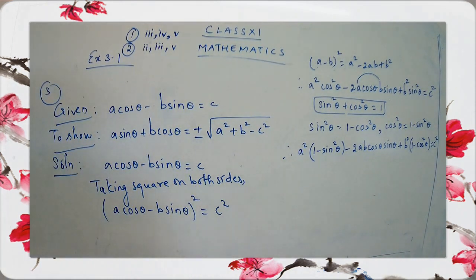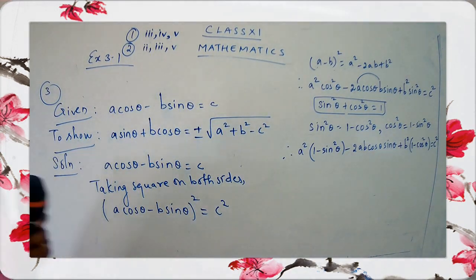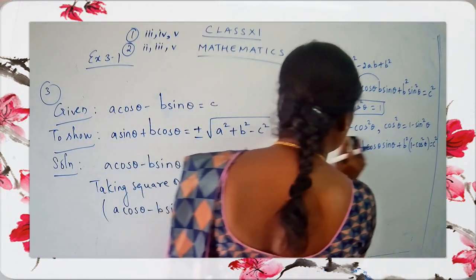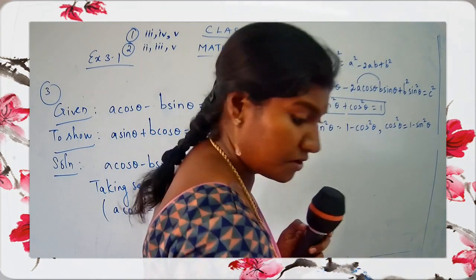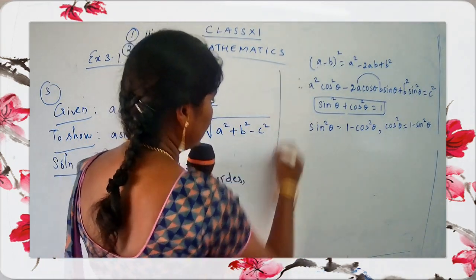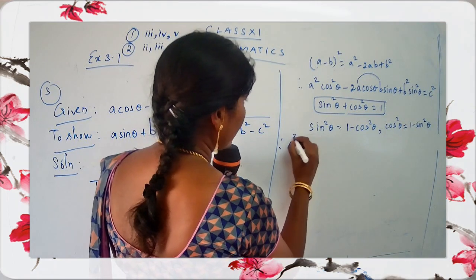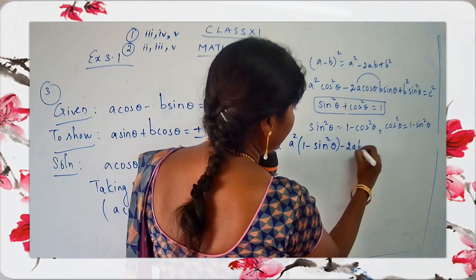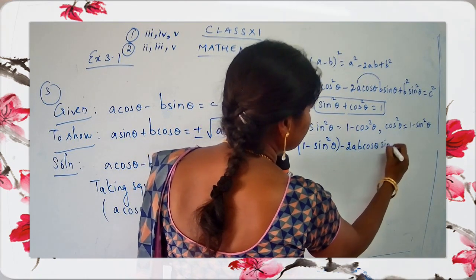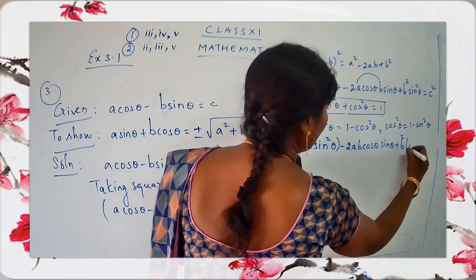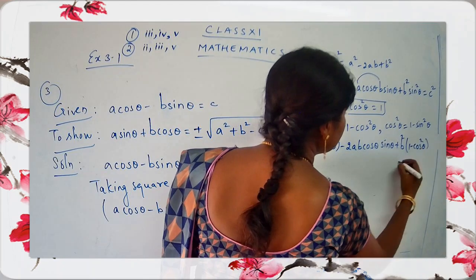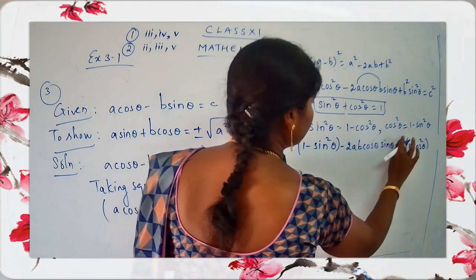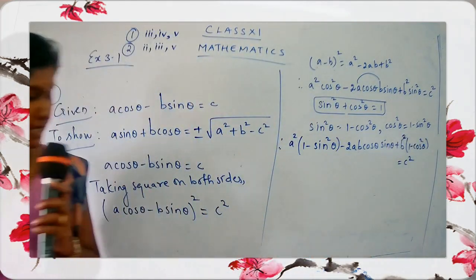Get on the steps. Can you see, children? I'll just write it down closer. It was not wrong, it was correct only, children. I'm just writing a little to the left side. So a²(1 − sin²θ) − 2ab cosθ sinθ + b²(1 − cos²θ) = c². Okay? Just write down the steps.